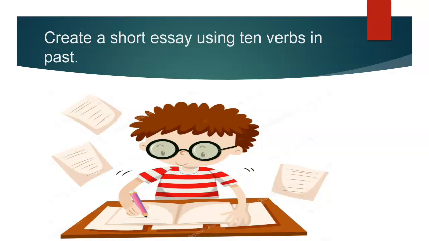In this other activity, students work individually to create a short essay in the notebook or a Word page with 25 lines using 10 verbs in past, including the verb to be in past, about their childhood. After 10 minutes, the teacher will choose 2 students to read the essay. When the class finishes, all the students will send me pictures or the document of the essay to my institutional email.